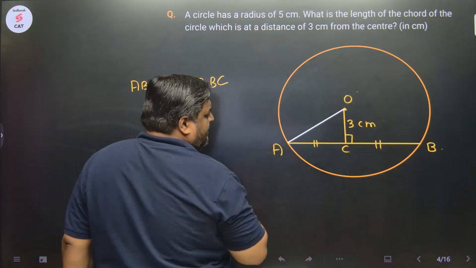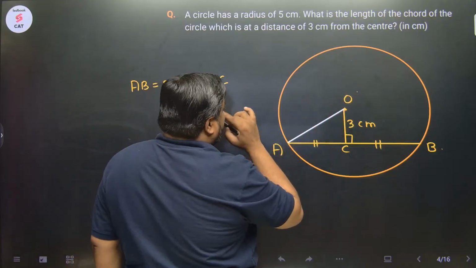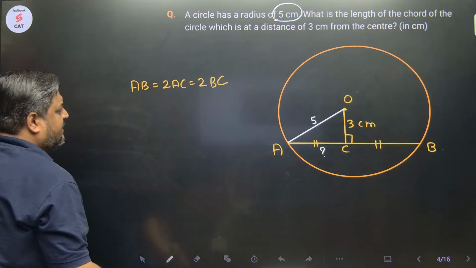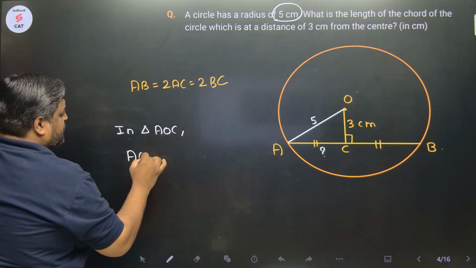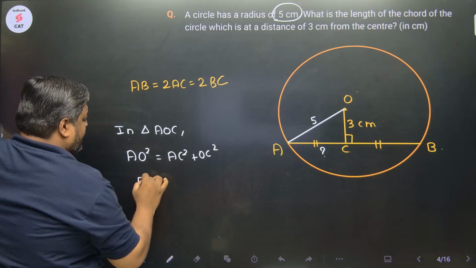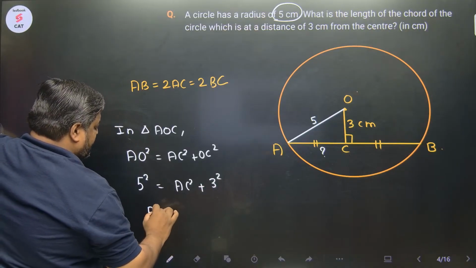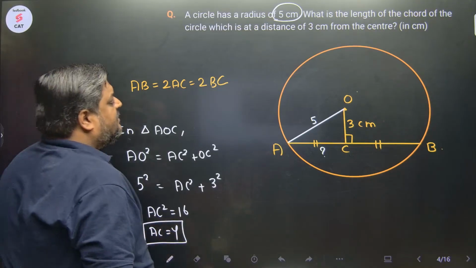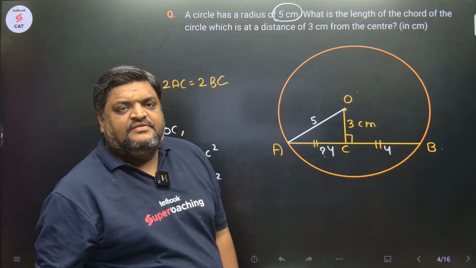Let's connect this OA. Or you can take OB, the choice is yours. So what is the length of OA? OA is the radius and the radius is given as 5. So this is 5. Can we not find AC? AC will come out. In triangle AOC, AO square is equal to AC square plus OC square. So 5 square is AC square plus 3 square. This gives me AC square as 16 and AC as 4. So AC is 4, this has to be 4 too, and the length of the chord is 8. Length of the chord is 8.